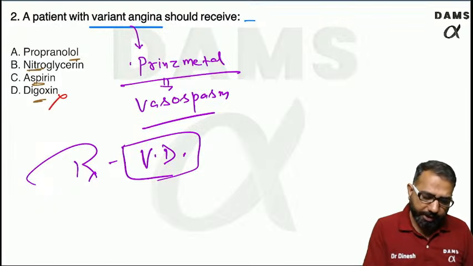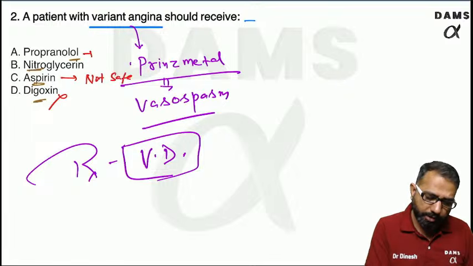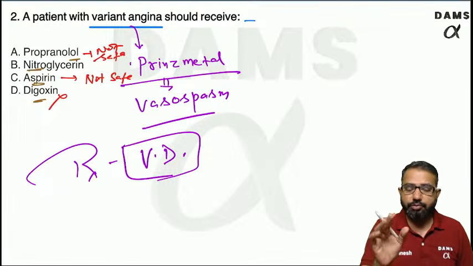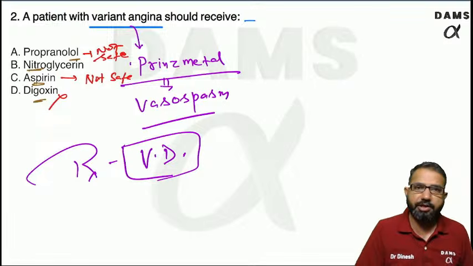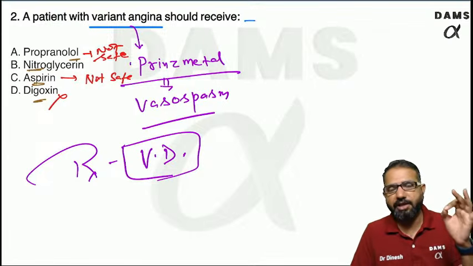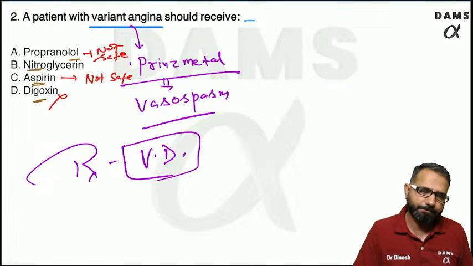Aspirin and propranolol are not safe in these patients. Never use these drugs. Aspirin is usually used in ischemic heart disease patients, but never use aspirin if the patient is having Prinzmetal angina. You know why?